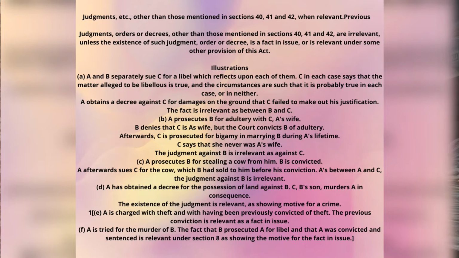That means, first, A lodged a case against B for stealing his cow. In this case, B is convicted. So it was established that B had stolen the cow of A. That's why B was convicted. Later, A filed a case against C because before B's conviction, B sold the cow to C.